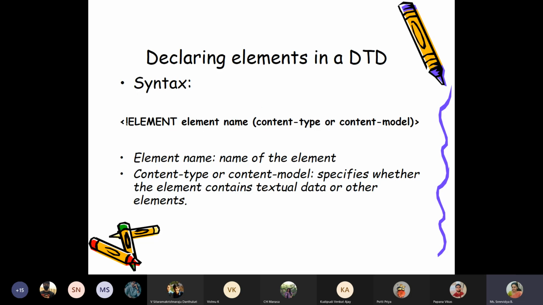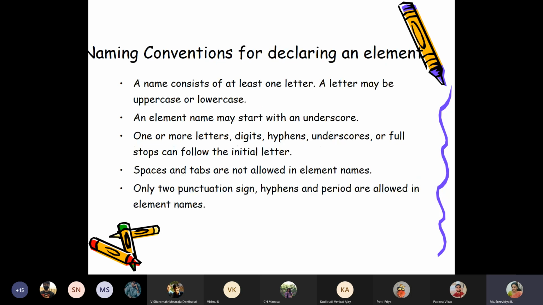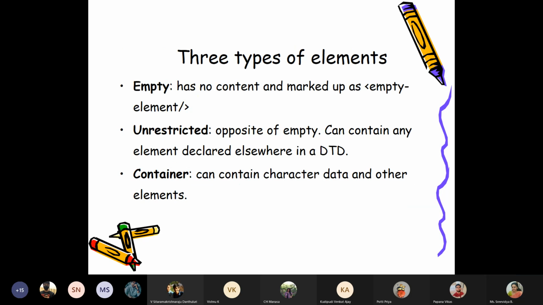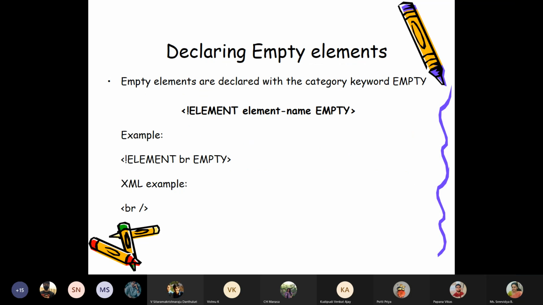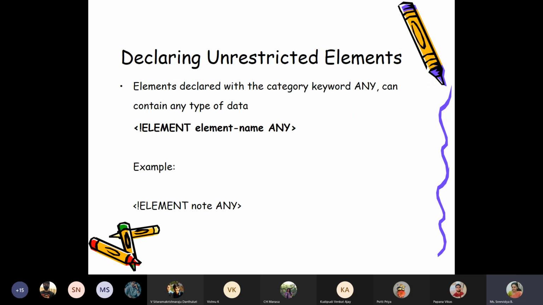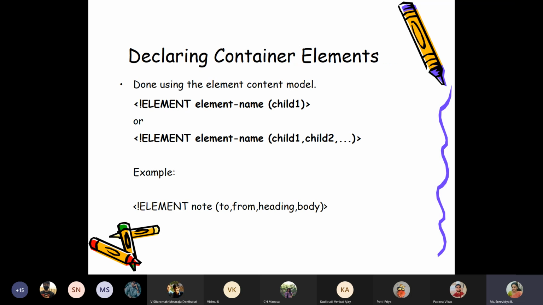How to declare an element, and what the naming conventions should be, we have seen.